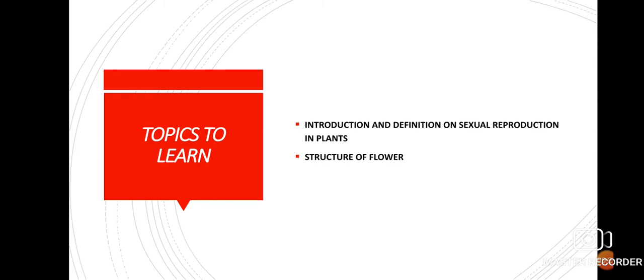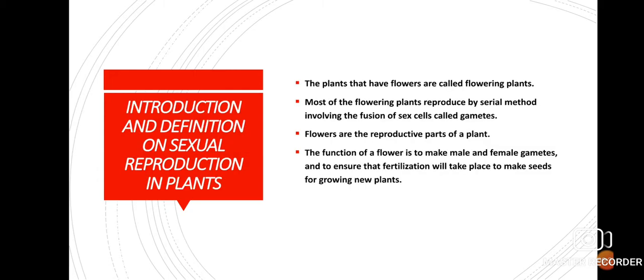Okay, let's proceed. Now, the plants that bear flowers are called what? They are called flowering plants. And as you all know, the flower is the reproductive organ of a plant. Why are they referred to as the reproductive organ of a plant? Because they possess the reproductive organs that hold the gametes, whether male gamete or female gamete.